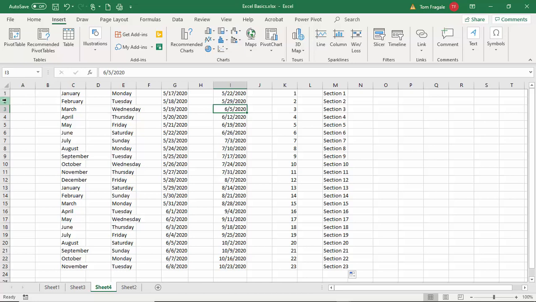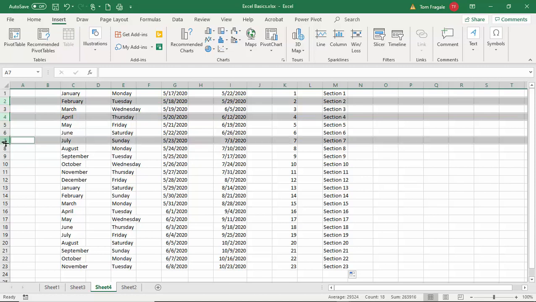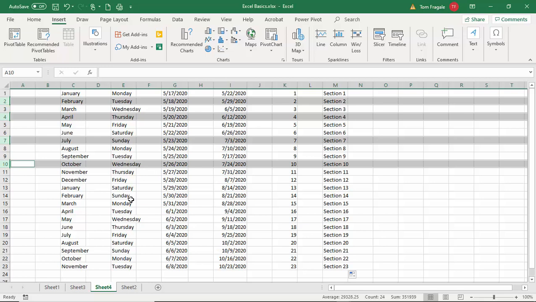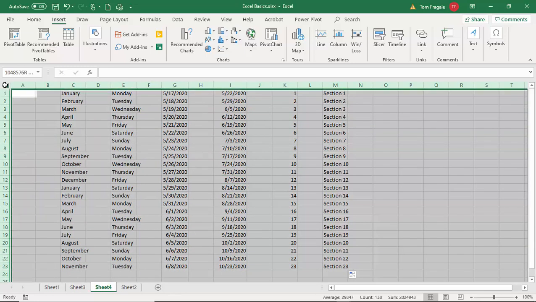Watch again. I'm going to click on number 2 over here. I'm going to hold down your control key and pick on number 4, number 7, number 10. So when you want to highlight areas that are not next to each other, you can hold down the control key to do so. All right, so now if you want to highlight the entire sheet, watch my mouse, come over here and click in this corner, and then it highlights the entire sheet.